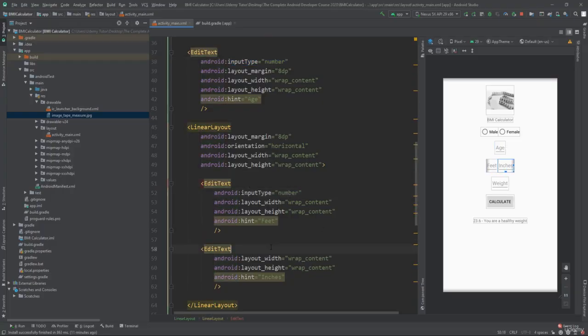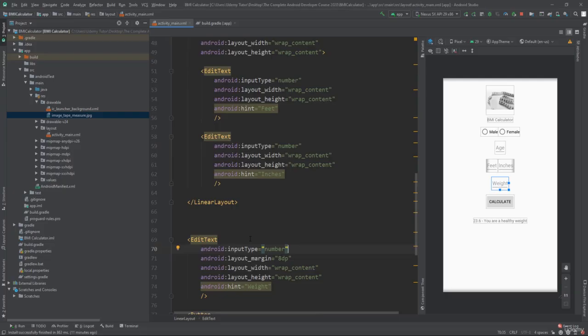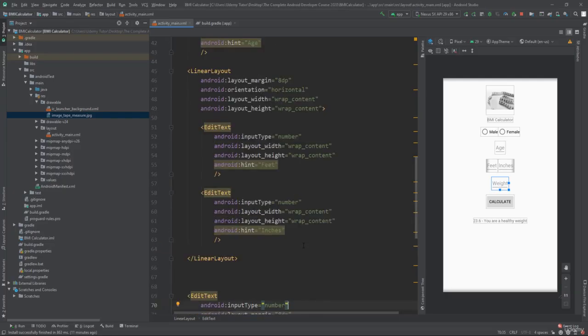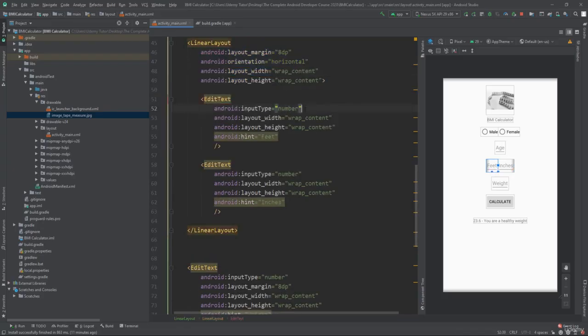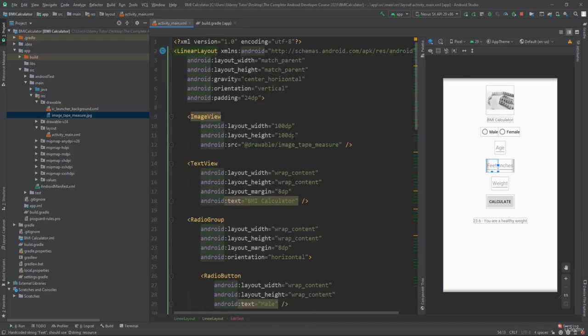Feet, inches, weight. That's pretty good. And what we'll just do now, because some of these things are in different orders and a bit of a mess, some have height at the top, some don't, we'll do our auto format, our reformat code, which on Windows is Control-Alt-L and on Mac is Command-Option-L. So do that now, and that's tidied up all of our code for us. And that looks pretty good to me.